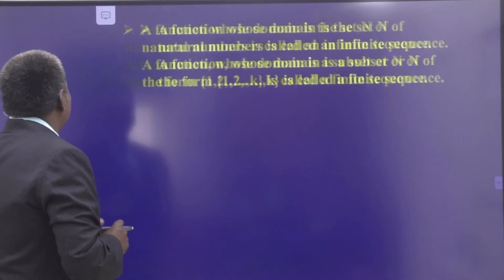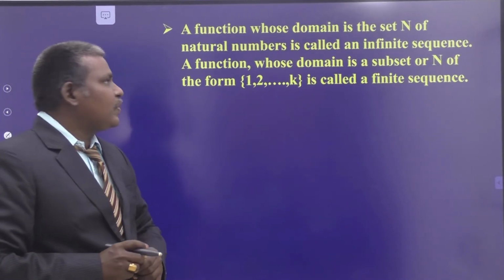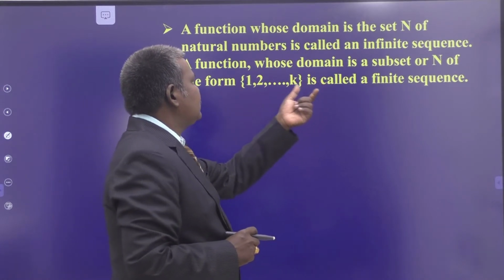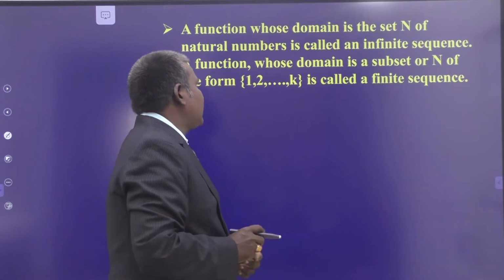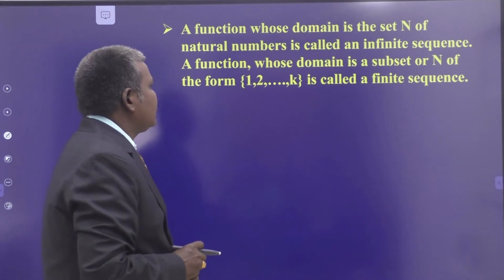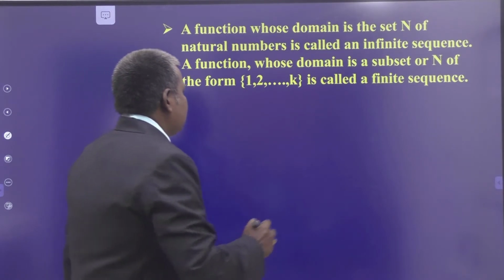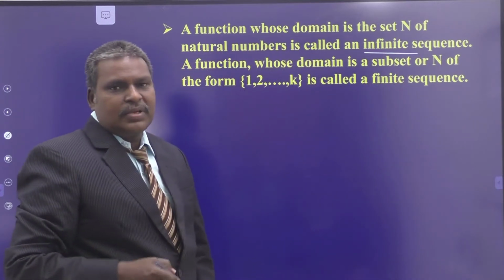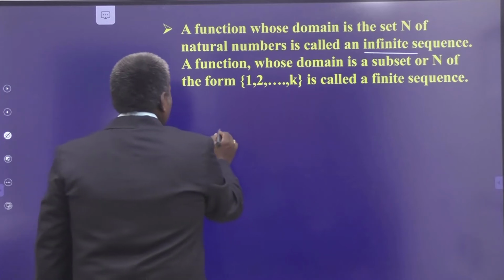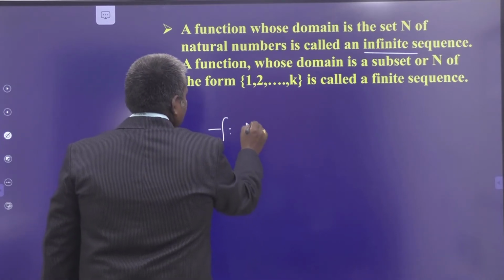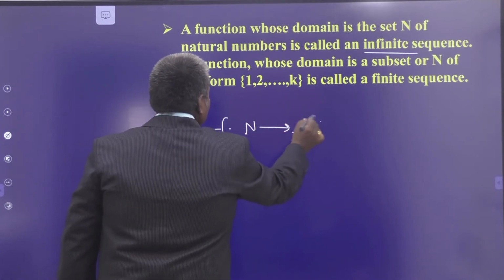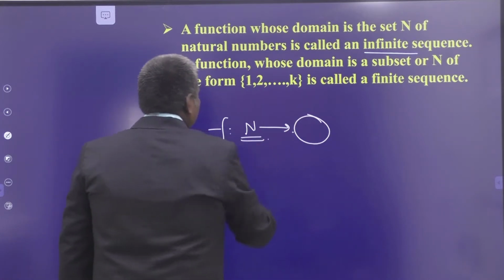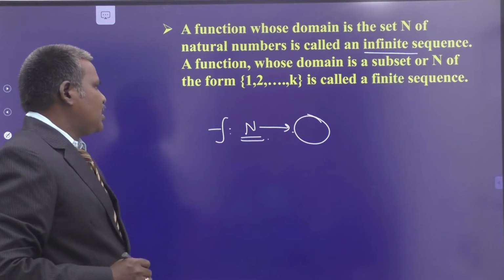Now, let us see the definition of sequence. A sequence is a function whose domain is the set N, that is the set of natural numbers, and is called an infinite sequence. So, a sequence is nothing but a function. Its domain is nothing but the set of natural numbers. The range is whatever it may be, the codomain is whatever it may be.